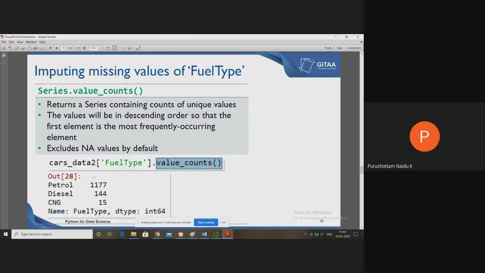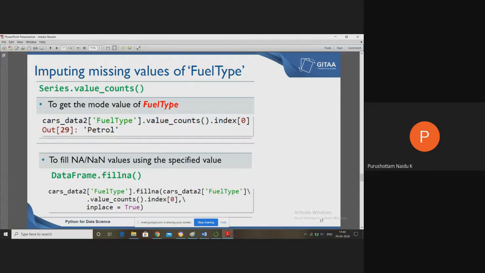That means automatically the index 0 contains the highest count value. That's why the method is called cost_data2['fuel type'].value_counts(). Up to this point, we are getting the count of each and every value. Out of all those counts, the highest count occurs at index 0. That is called petrol.